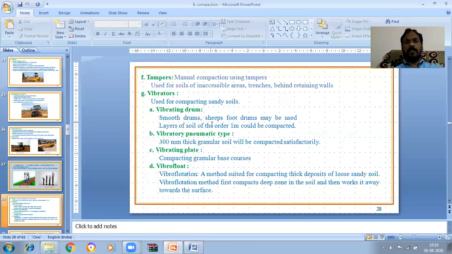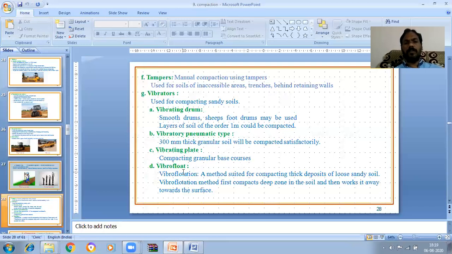Next, vibratory pneumatic type. 300 mm thick granular soil will be compacted satisfactorily using the vibratory pneumatic type. Next, vibrating plates, used for compacting granular base courses.